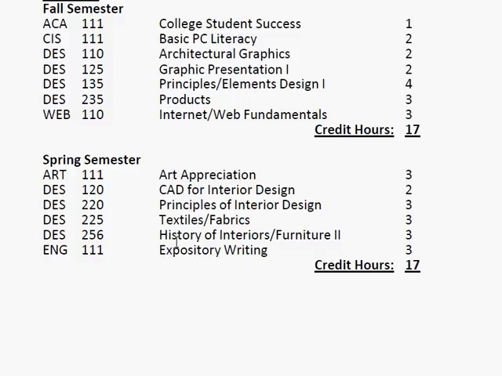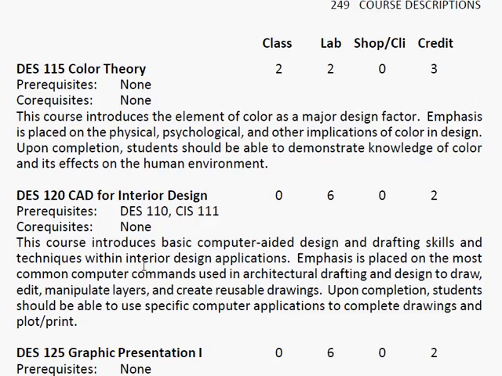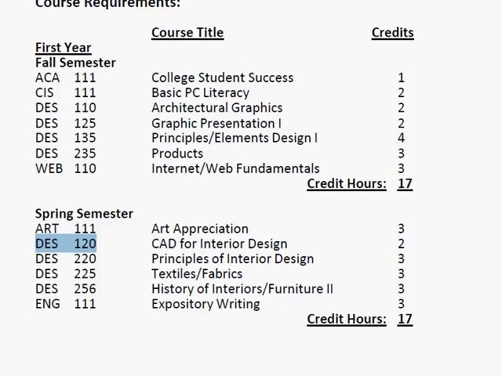So once I look at that and I see I can take art appreciation, the next thing I'm going to do is look at design 120. Can I take design 120? That one tells me that I have to have design 110 and CIS 111 before I can take it. But CIS 111 is intro to PC literacy, and DES 110. So as I come back here, I realize, no, in order for me to take this course, I would have had to have had this course and this course in the fall, and I didn't take either one of them. That means I can't take this one.